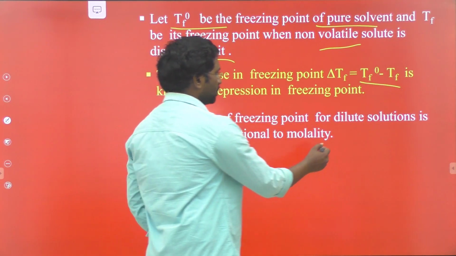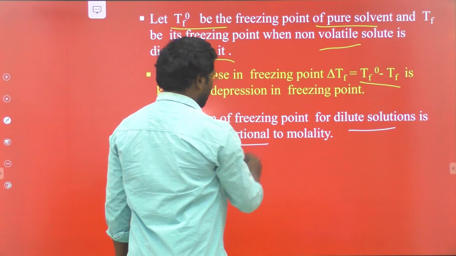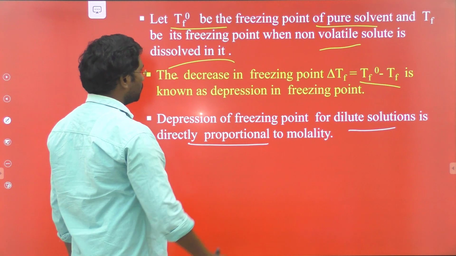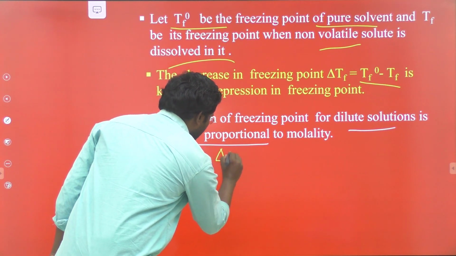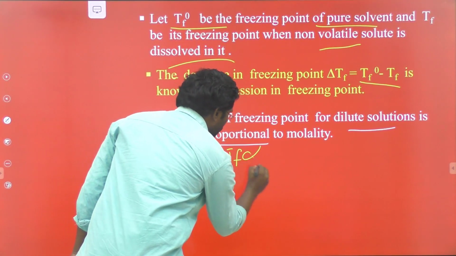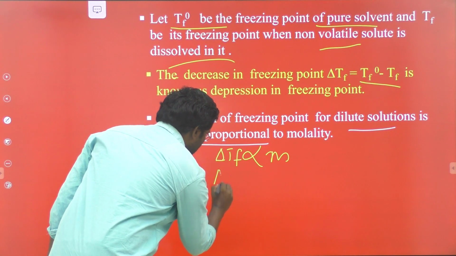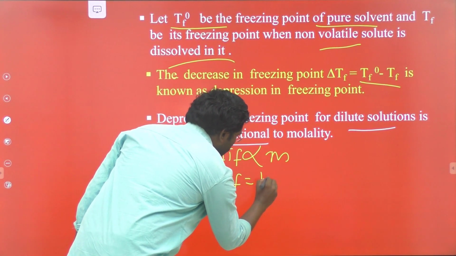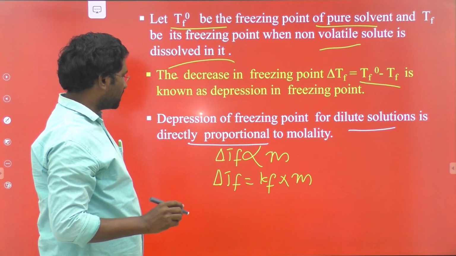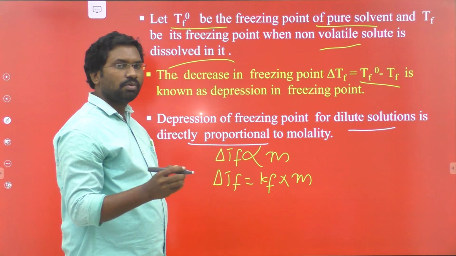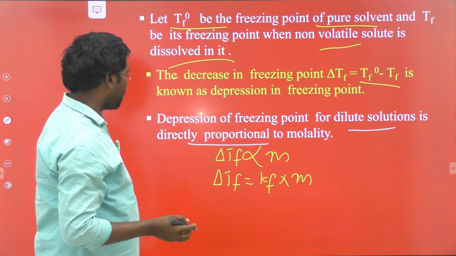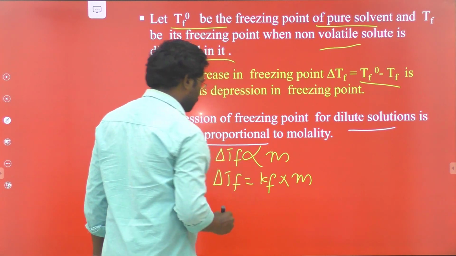For dilute solutions, the depression of freezing point is directly proportional to molality, small m. So delta Tf is equal to Kf into m. Just as the elevation of boiling point delta Tb is directly proportional to molality, in the same way the depression of freezing point delta Tf is directly proportional to molality.